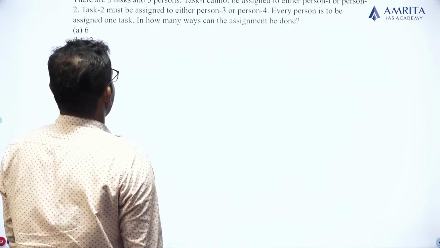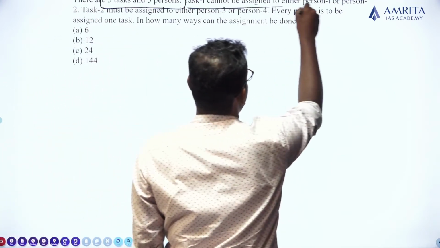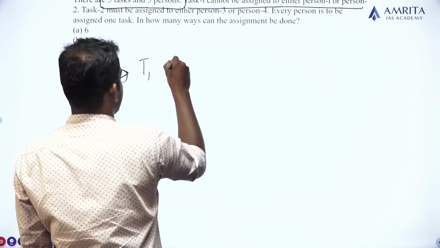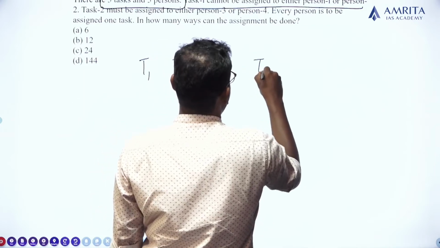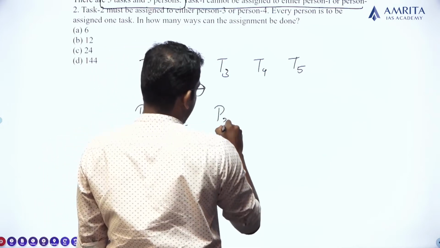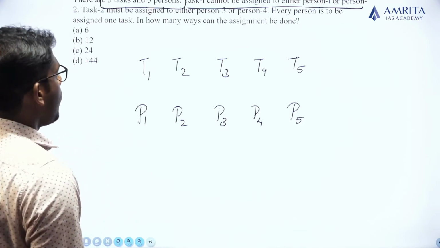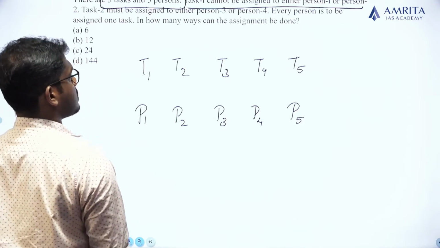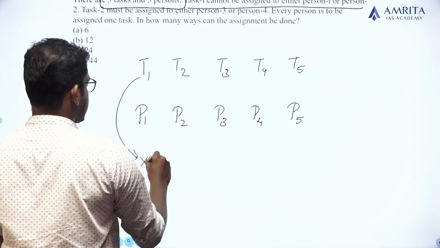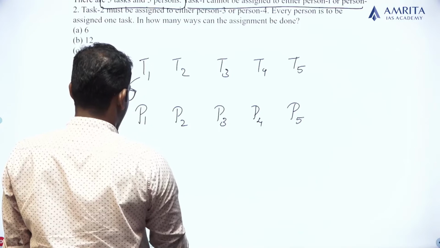There are 5 tasks and 5 persons. Task 1 cannot be assigned to either person 1 or person 2. Okay, let's take task 1, task 2, task 3, task 4, task 5. And there are 5 persons P1, P2, P3, P4 and P5, right? Okay. The condition is that task 1 cannot be assigned to either person 1 or person 2.